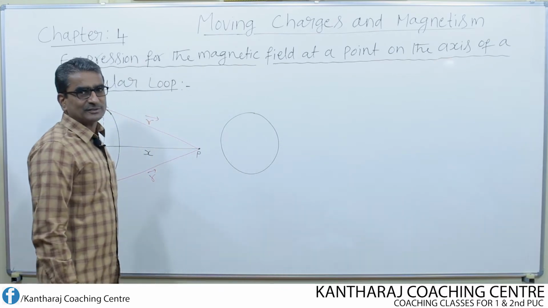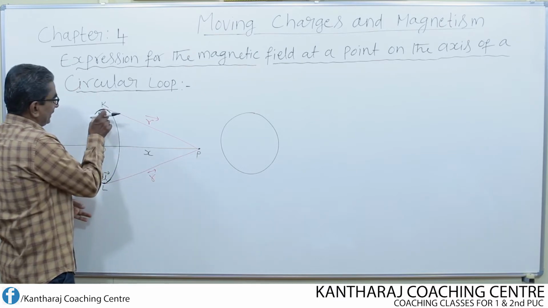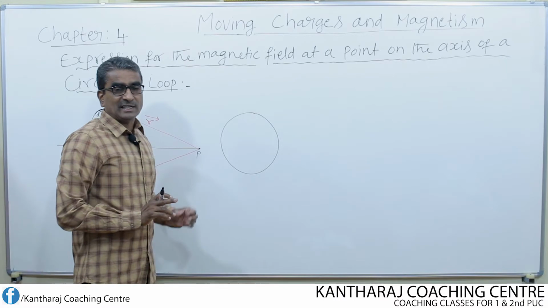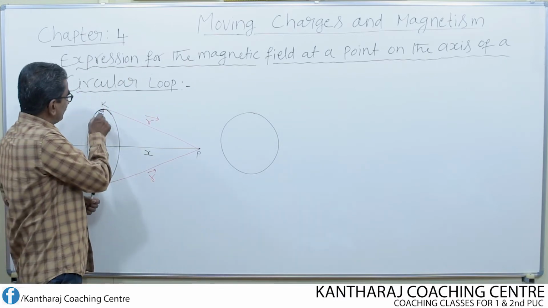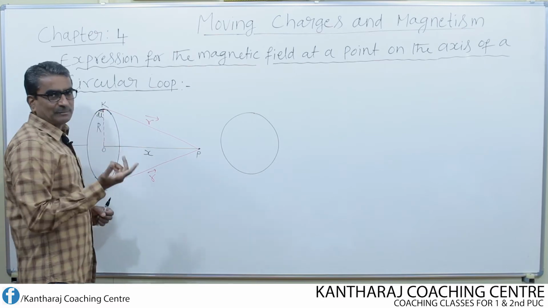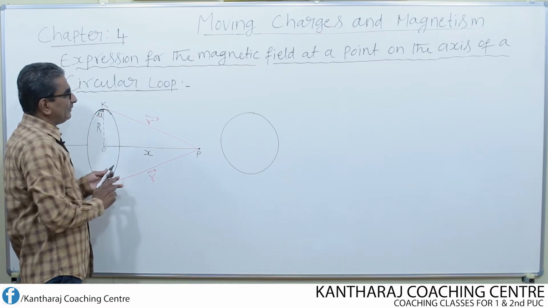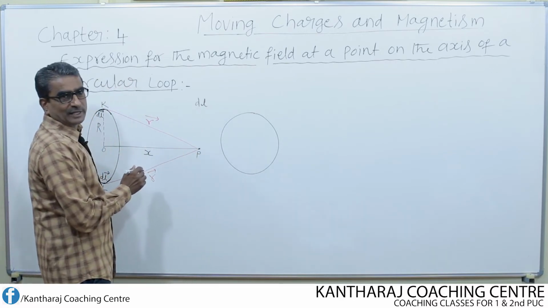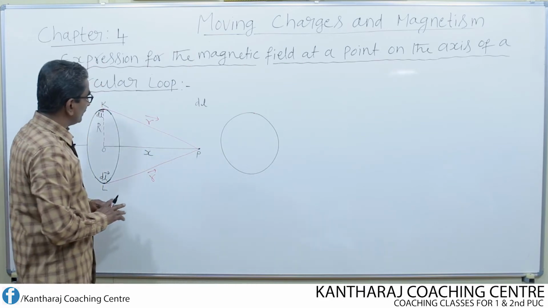That is one difference. Choose the point P on the axis, then dl, vector dl are the two identical current elements, each of length dl. So if I put an arrow, then it represents a current element. What is the magnitude of this element? Only we have to write dl. dl is the magnitude. Without the arrow, I write or represent it as a magnitude.